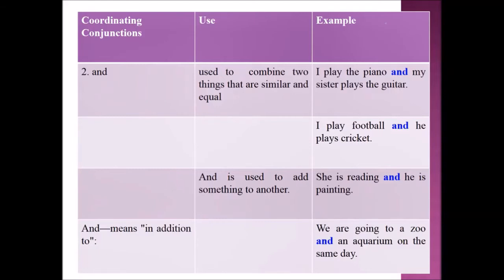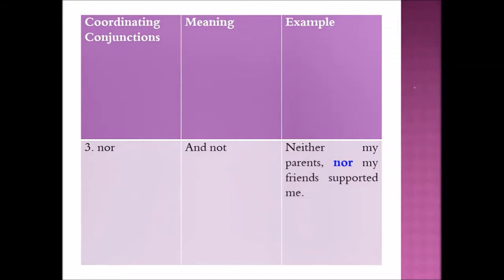So what is meant by and? And means in addition to. Example sentence: we are going to a zoo and an aquarium on the same day. The third one is nor. Nor means and not. Now let's see one example sentence. Neither my parents nor my friends supported me.